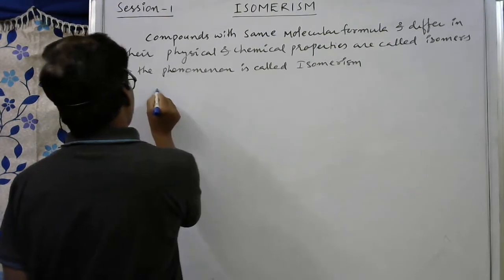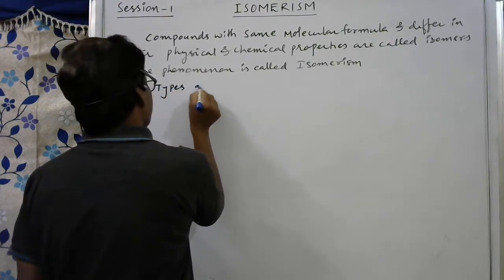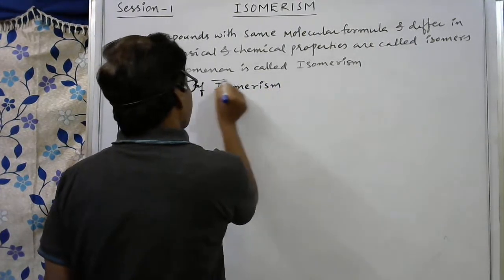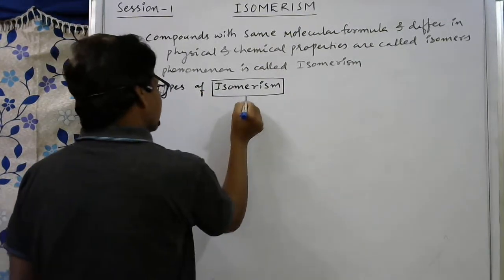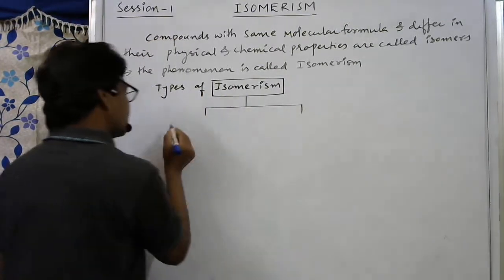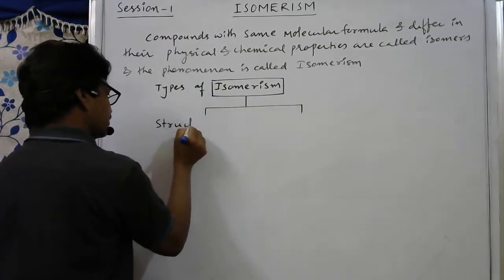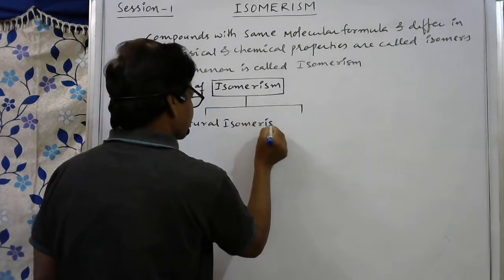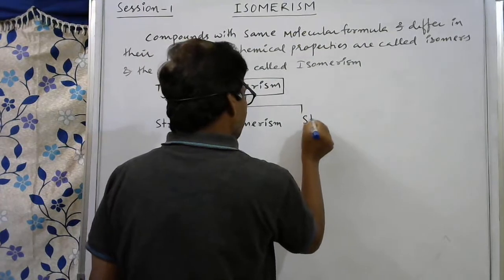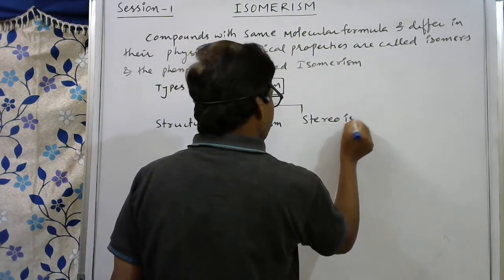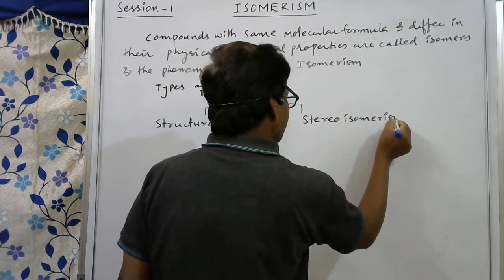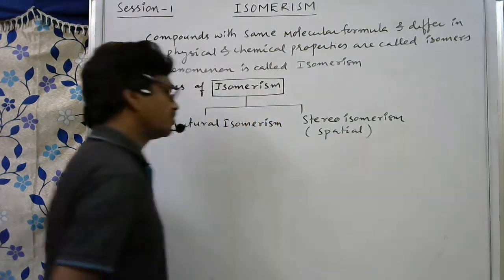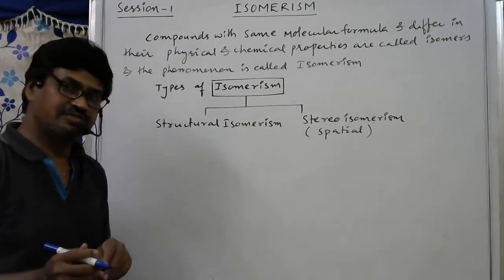Here I am writing the types of isomerism. Broadly, there are two types. One is structural isomerism. The second one is stereoisomerism, otherwise called spatial isomerism.